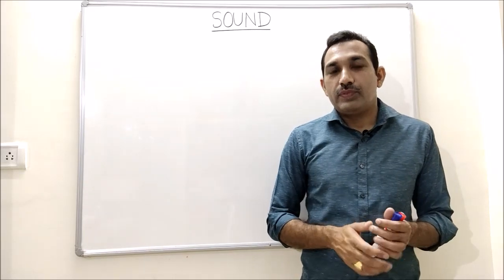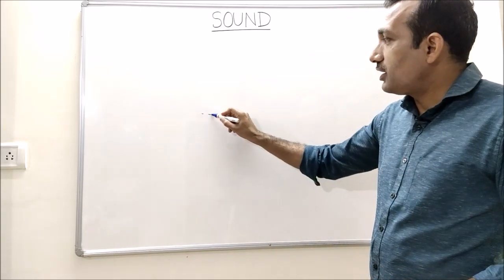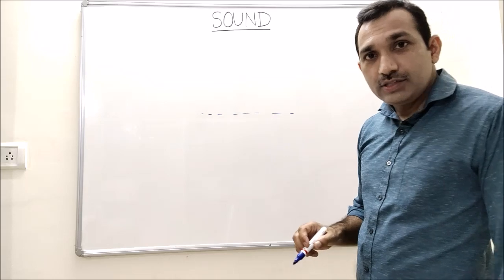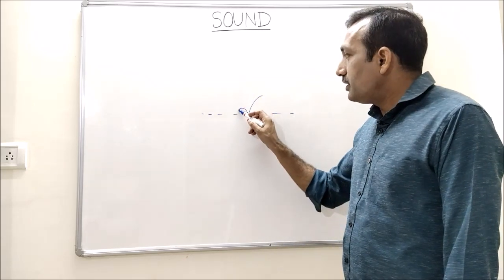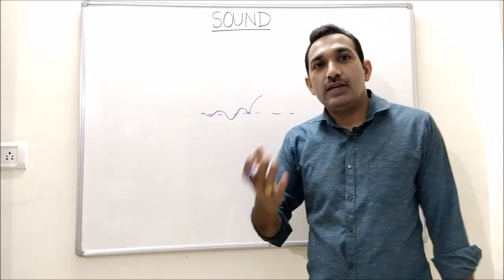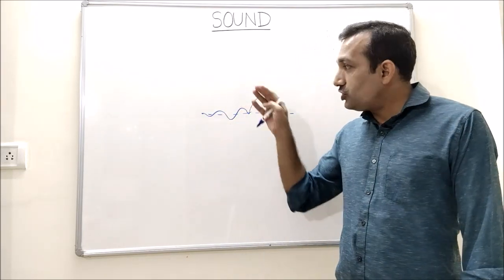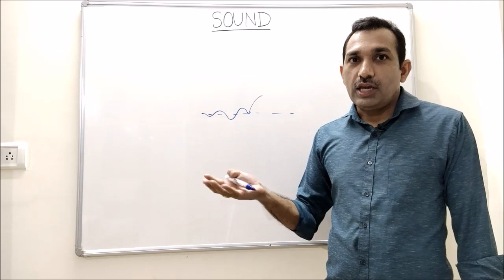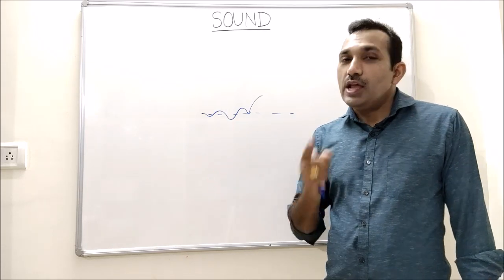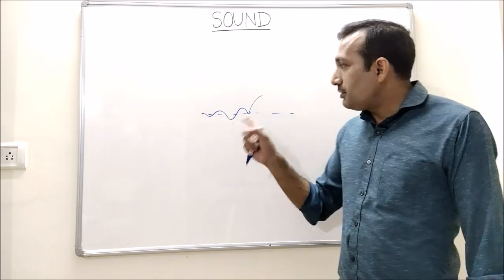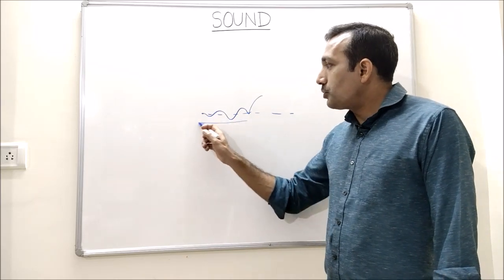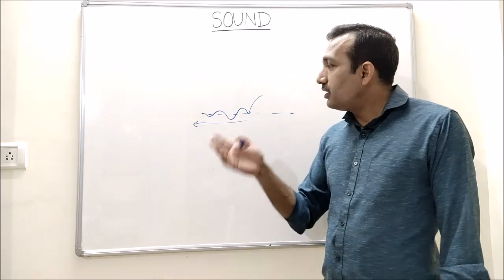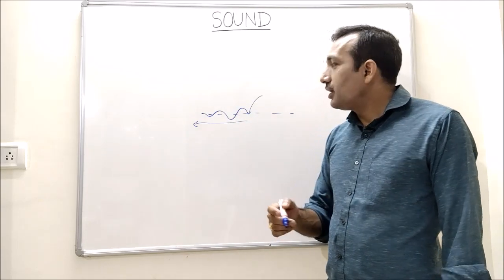Say for example, if there is a still water and I put a stone here, then we see there is wave generated in the water which are seen in the form of ripples. Now that means energy from this point is propagating or traveling outwards.